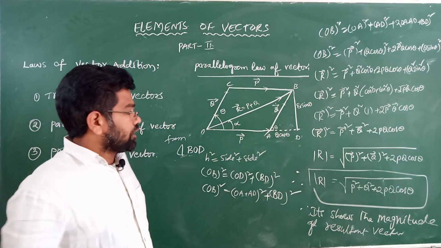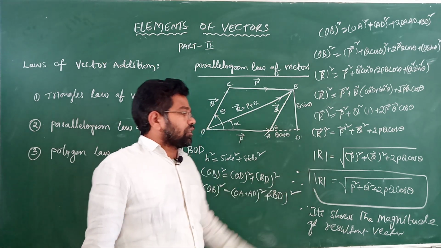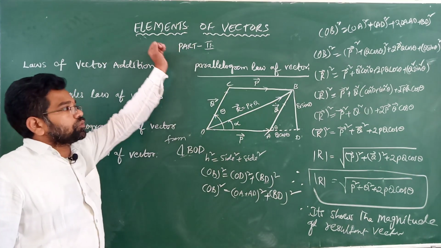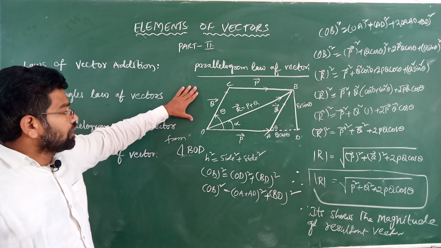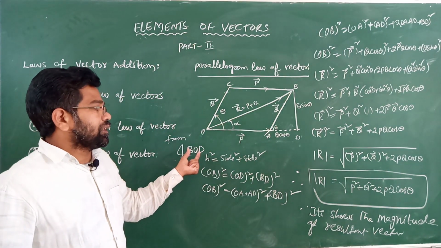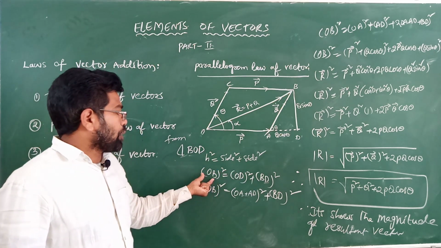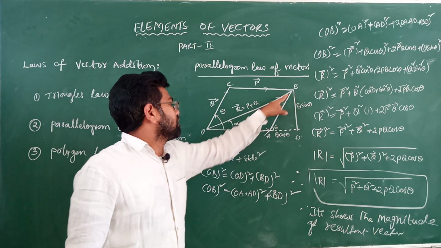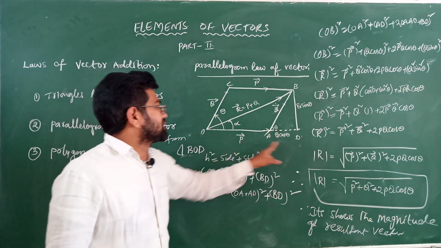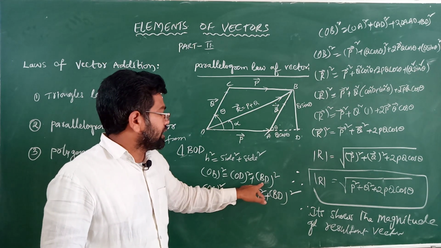It shows the magnitude of the resultant vector. So once again I will repeat, come to the first one. From triangle BOD, according to Pythagoras theorem, hypotenuse square is equal to side square plus side square. Hypotenuse square here is OB square, which is equal to side OD square plus the other side BD whole square.